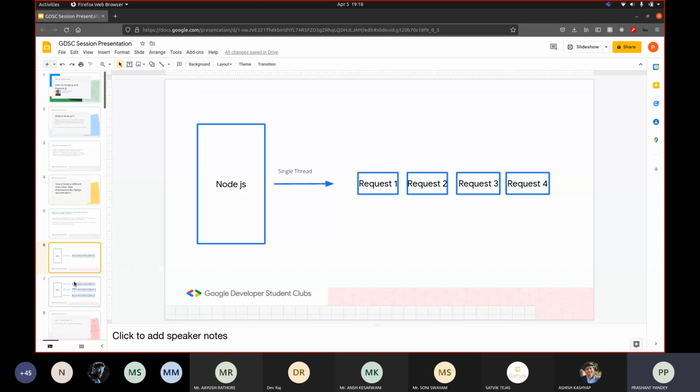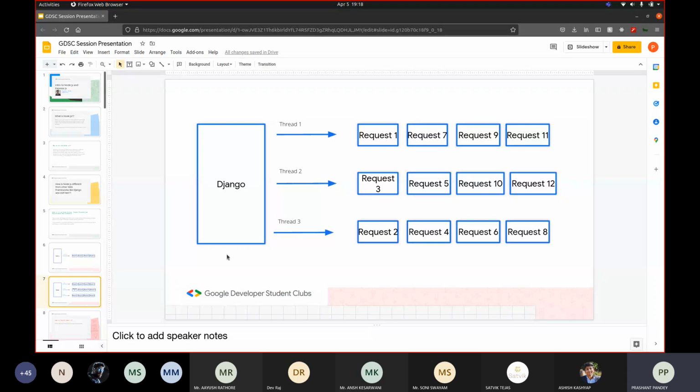And if we come to Django or other multi-threaded frameworks, then they have more than one thread. So the backend written in Django can process request 1 as well as request 2 at the same time. It doesn't have to complete request 1 in order to go to request 2. So Django can be thought of as a person who has three hands, and it can do multiple work at the same time, like it can process multiple requests. So that's what a multi-threaded framework is.